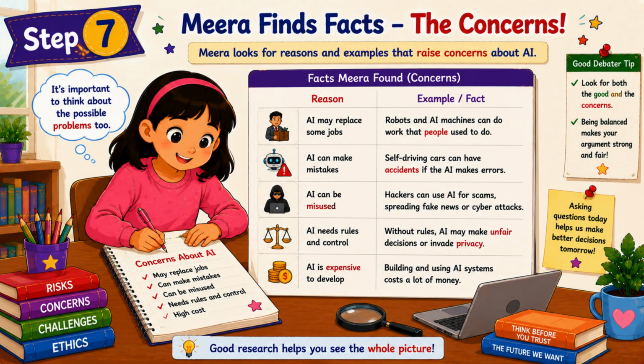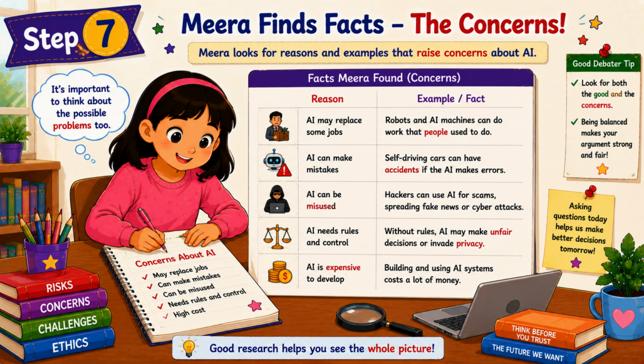Mira is concerned about the risks associated with AI. She looks for reasons and examples that raise concerns about AI. She feels that it is important to think about possible problems too. She lists her reasons. AI may replace some jobs. Robots and AI machines can do work that people used to do.